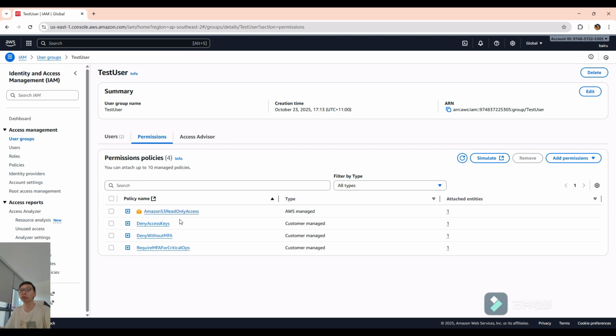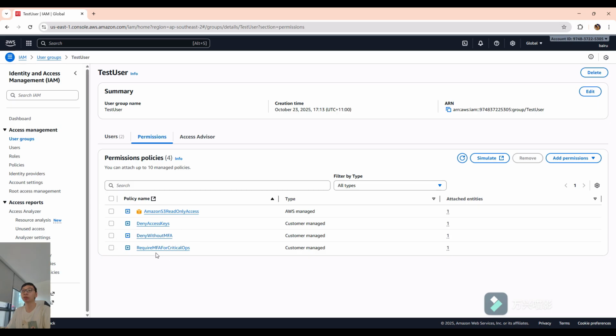The user with MFA can read the S3 resource, and this is deny access keys. I just banned normal users, they cannot create access keys. Also, this one is deny without MFA. If the user does not have MFA, they cannot access the resource.